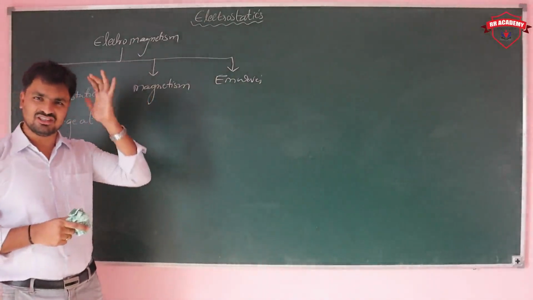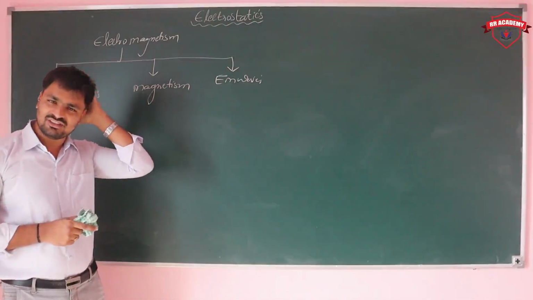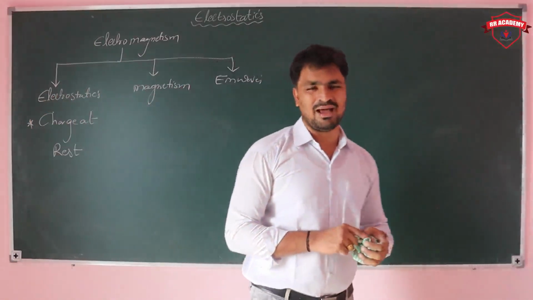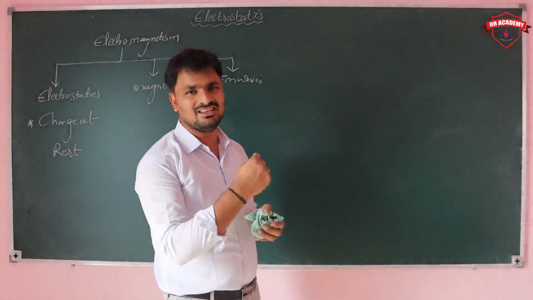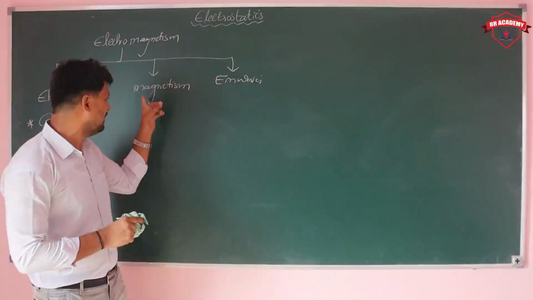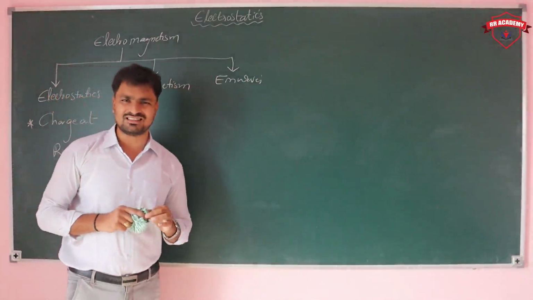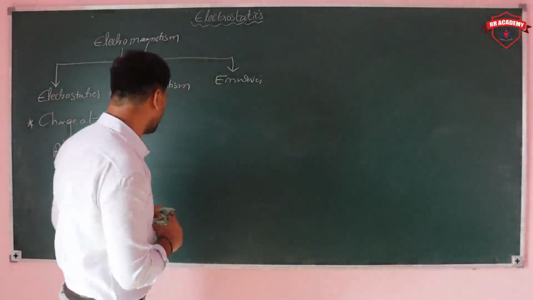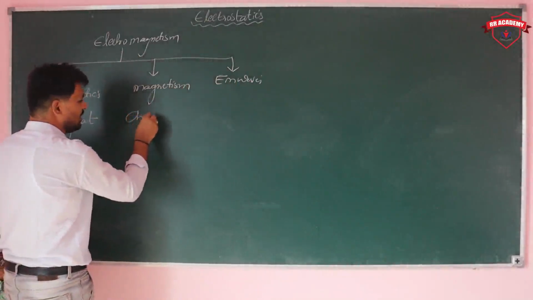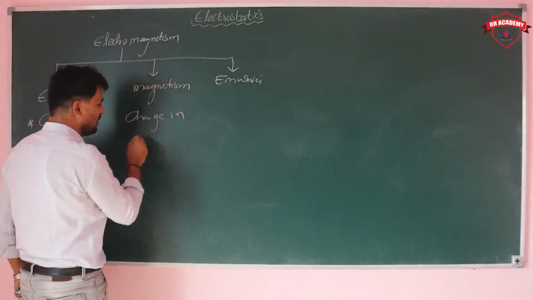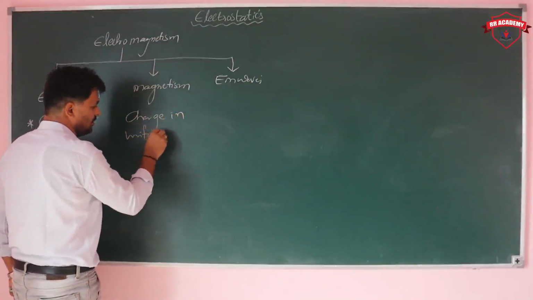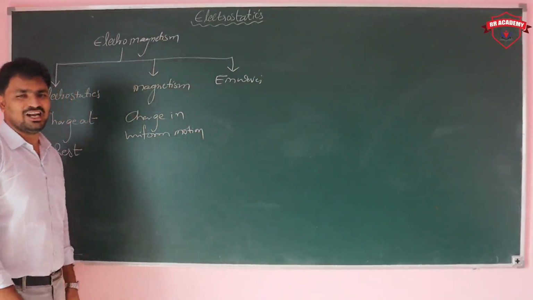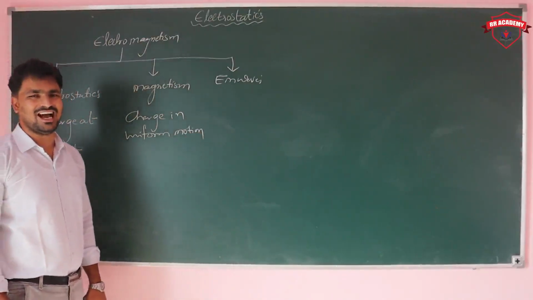Electrostatics is a branch of physics which deals with charge which is at rest condition. Whereas when it comes to magnetism and magnetic effects of electric current, EMI, like that, what are we going to discuss? When the charge is in motion, which motion? Uniform motion, nothing but constant velocity, acceleration 0, acceleration of the charge 0.